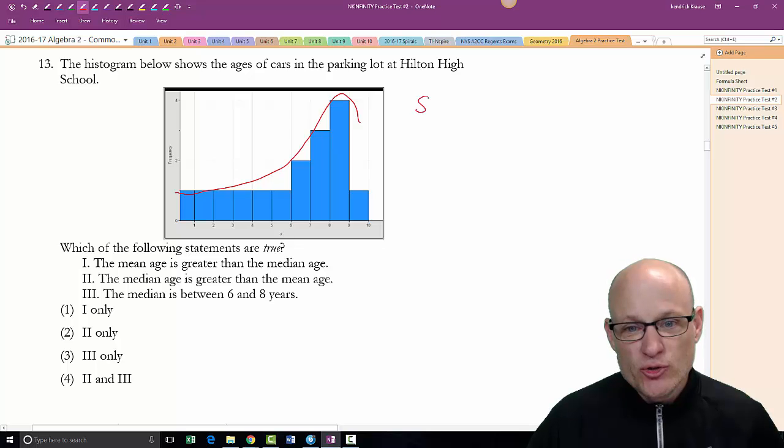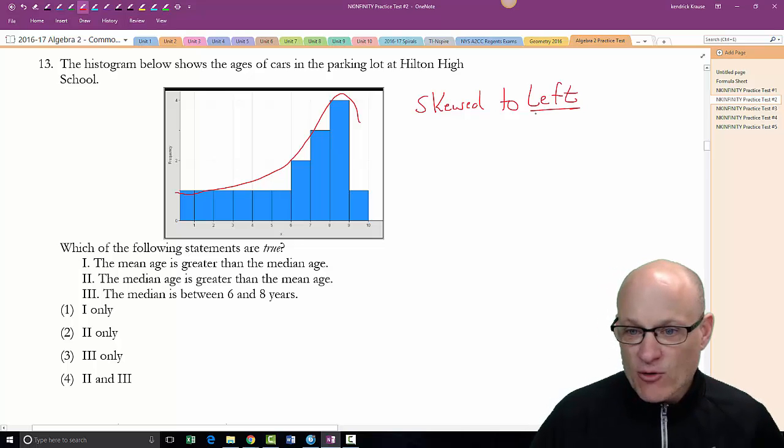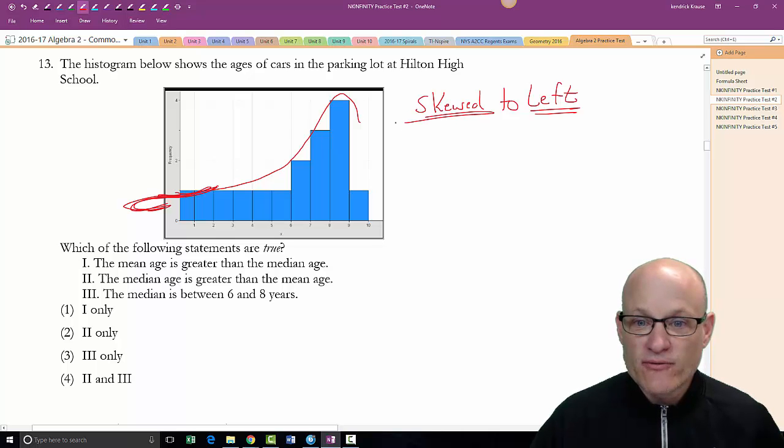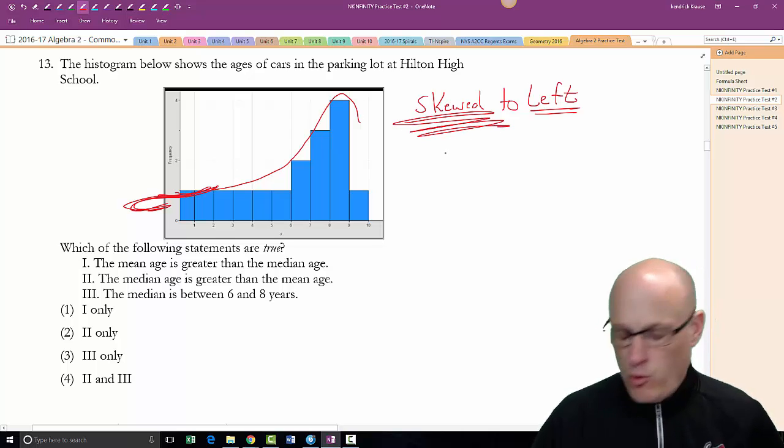It's skewed to the left. Now remember, skewness follows the tail. So the tail's down here, like a little tail down here. So there's the tail, there's the head. So the skewness follows the tail.